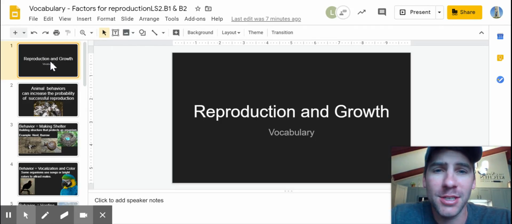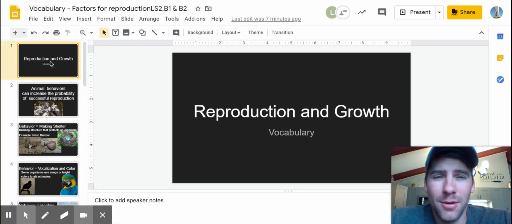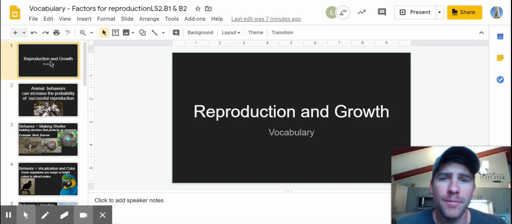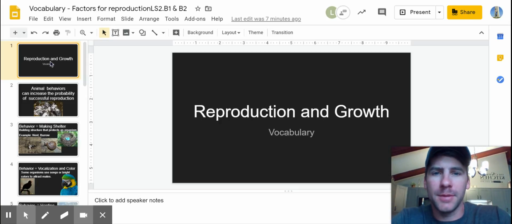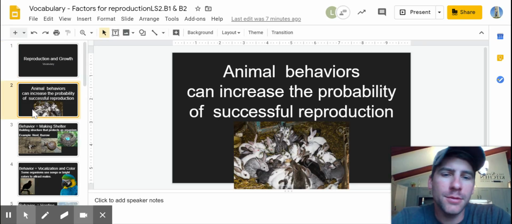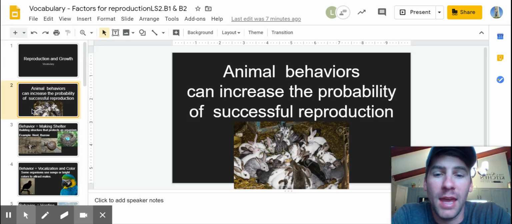Anyway, the presentation is about reproduction and growth and what things animals and plants can do behavior-wise and structure-wise to increase the chances of their reproduction and growth. Animals adapt their behavior, and those behaviors can increase the probability of successful reproduction.